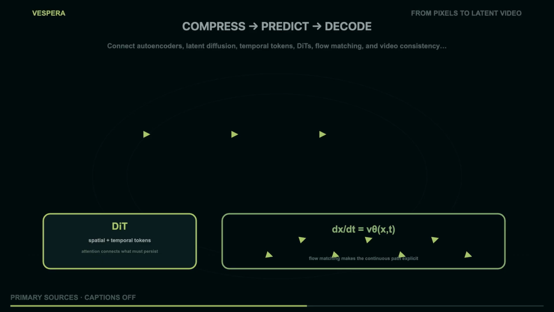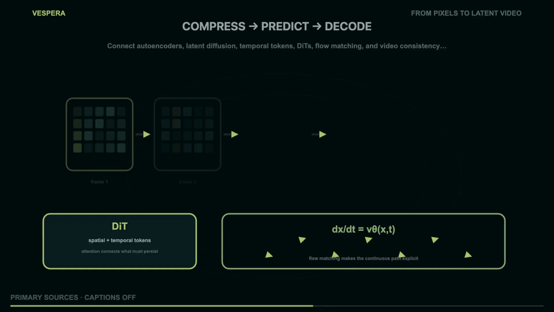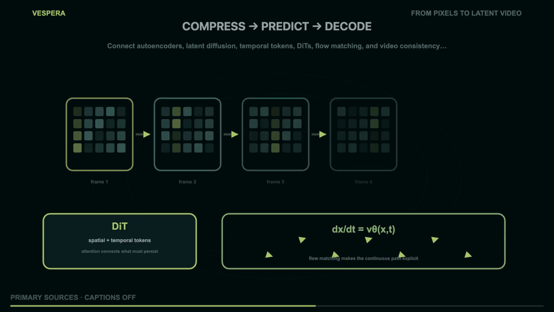Pixels are an expensive place to do every calculation. A high-resolution frame contains spatial detail that the model may not need at full precision during every denoising update. Latent diffusion inserts an autoencoder around the process. The encoder maps a frame or short sequence into a compressed latent z. Diffusion operates in z-space. The decoder maps the final latent back to pixels. This is not simply throwing information away. The autoencoder is trained to preserve a useful perceptual reconstruction, and the latent space is chosen so the generative model spends capacity on larger structure, instead of resolving every local pixel relationship at every step. But compression creates a contract. If identity, fine text, or a tiny object matters, the latent and decoder must preserve it well enough. A fast latent model can be confidently wrong in a space the viewer cannot inspect.